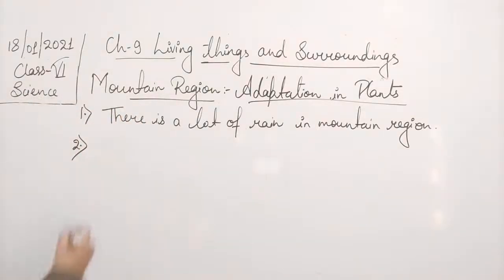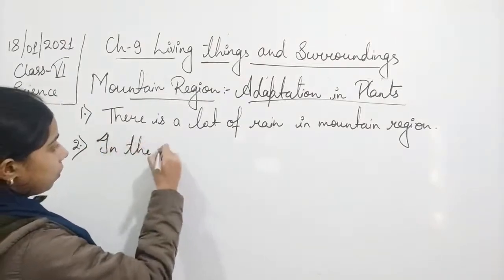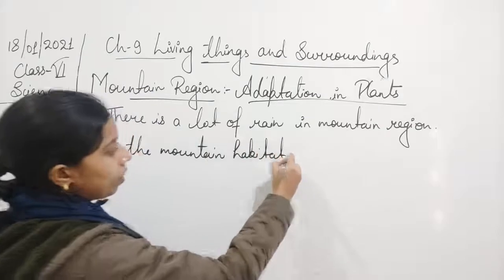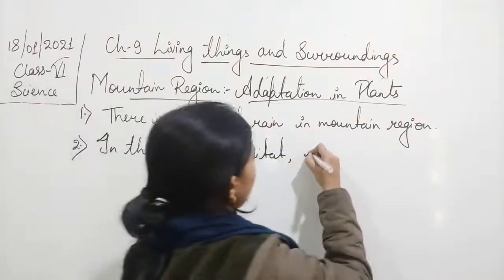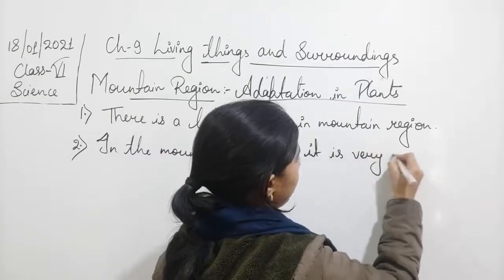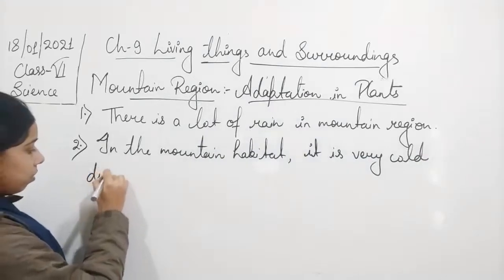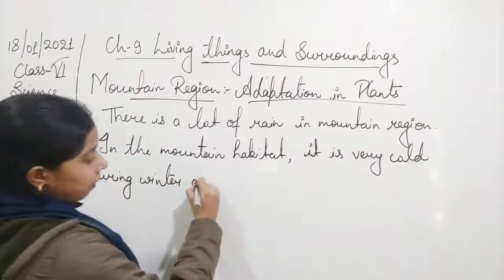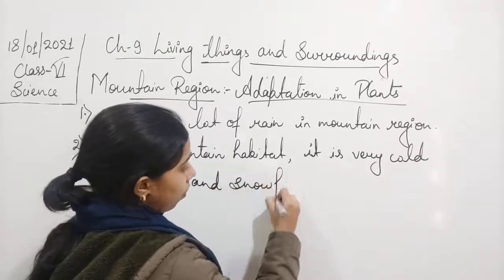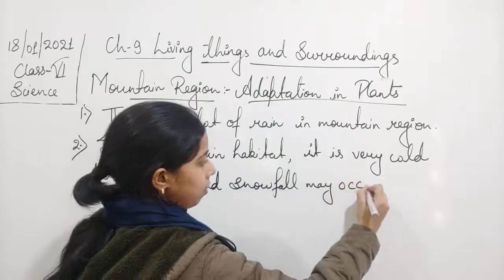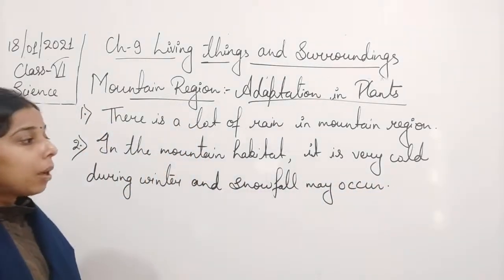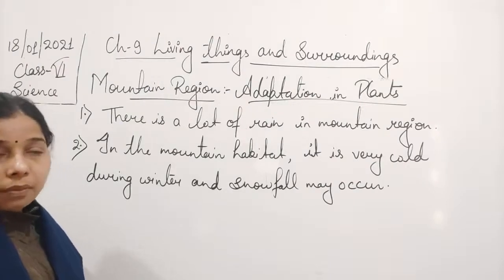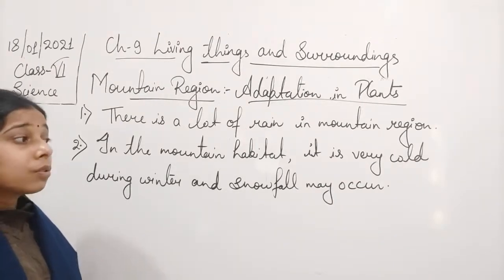So we can write it: in the mountain habitat, it is very cold during winter, and even snowfall may occur. Okay, students, you see that in the mountain habitat it is very cold, and this basically happens during winter, and snowfall also occurs. So a lot of rainfall occurs, students, as well as snowfall.